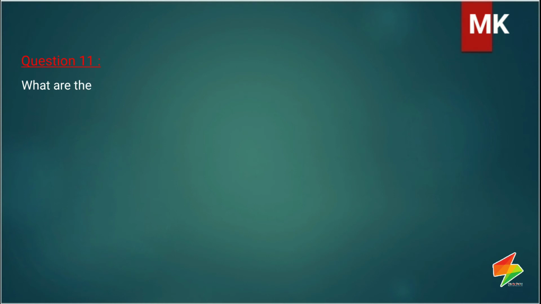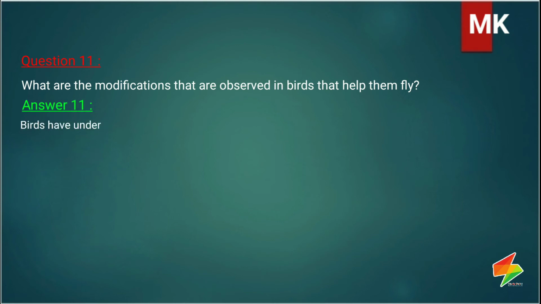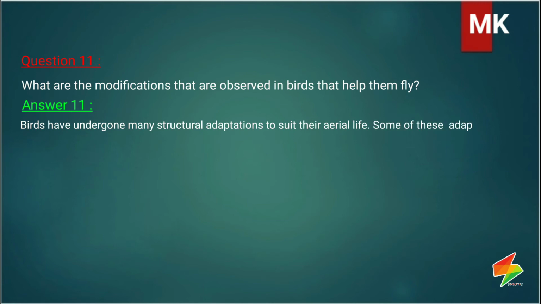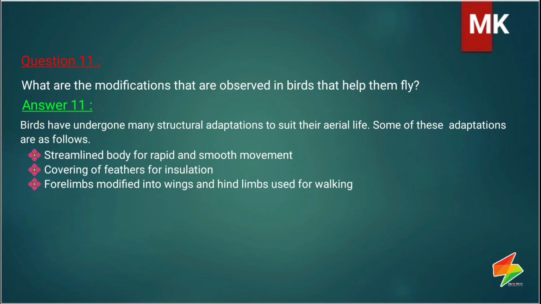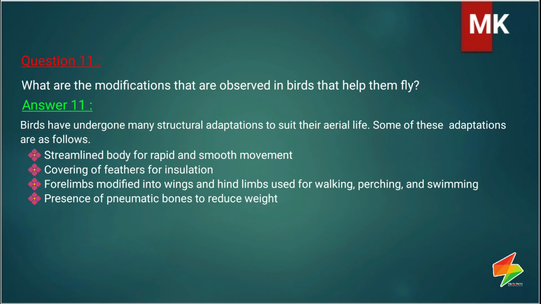Question 11. What are the modifications that are observed in birds that help them fly? Answer 11. Birds have undergone many structural adaptations to suit their aerial life. Some of these adaptations are as follows. Streamlined body for rapid and smooth movement, covering feathers for insulation. Forelimbs modified into wings and hind limbs used for walking, perching, and swimming. Presence of pneumatic bones to reduce weight. Presence of additional air sacs to supplement respiration.